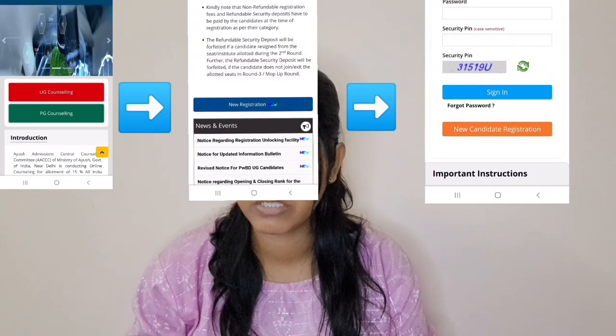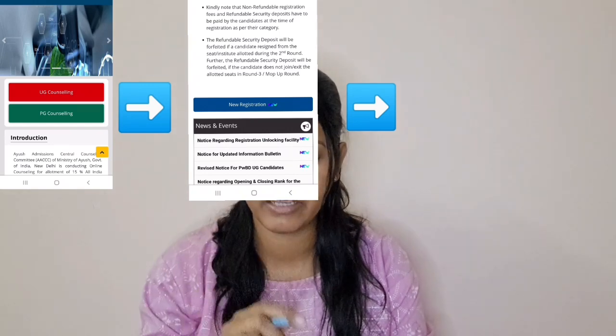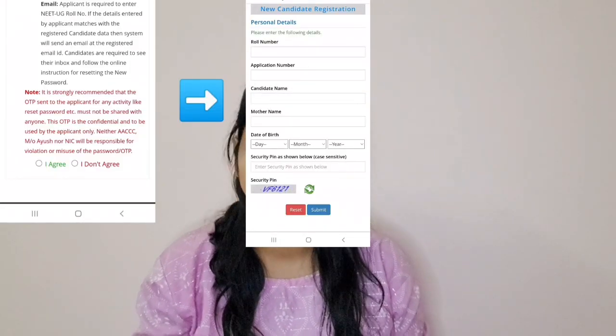Now what you need to do, as I have told you earlier, first you need to go on the website and select this UG counseling, and after that you have to agree, click on I agree. Then click on new registration. On new registration you need to first fill up all your personal details.